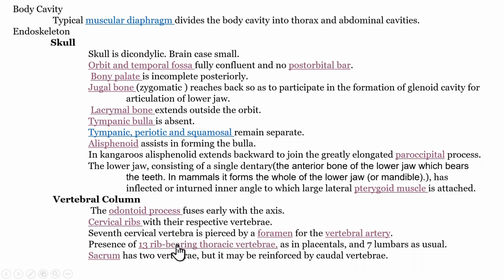Next point is regarding how many ribs are present. In the thoracic region, 13 rib-bearing thoracic vertebrae are present, and also in the lumbar region, 7 vertebrae are present.